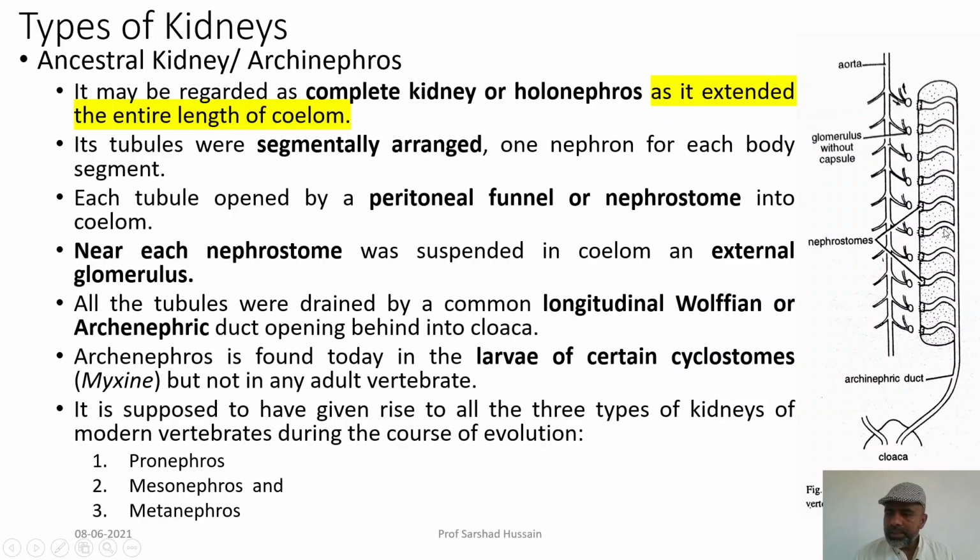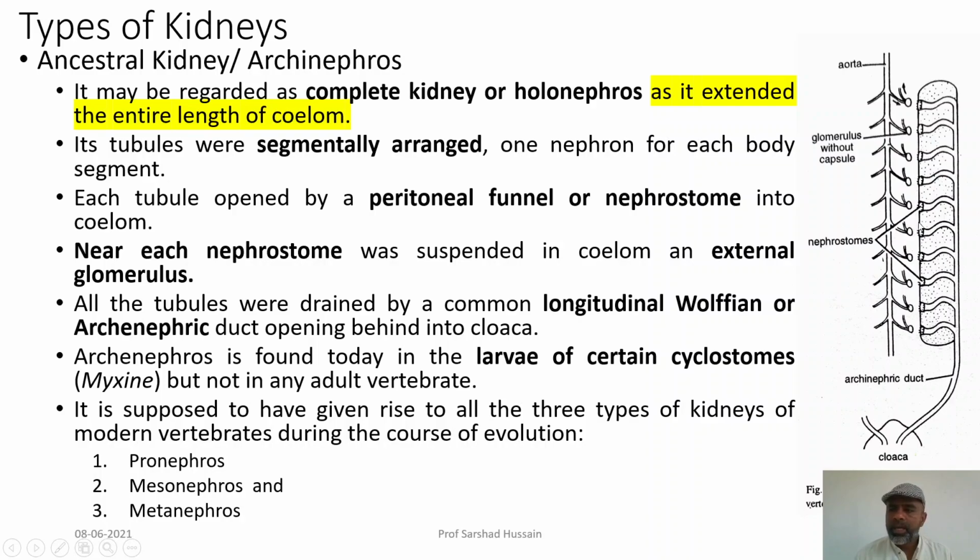The tubules of this kidney are segmentally arranged, so one segment will have one tubule. Each tubule opens by a peritoneal funnel or nephrostome. Again, this is the opening which is called the nephrostome or the peritoneal funnel into this coelom.